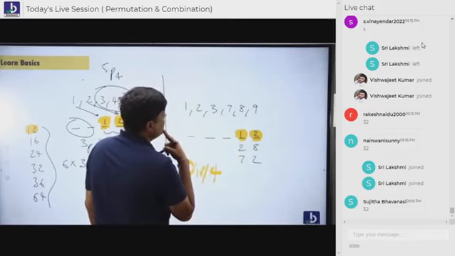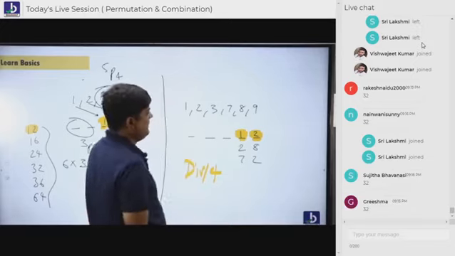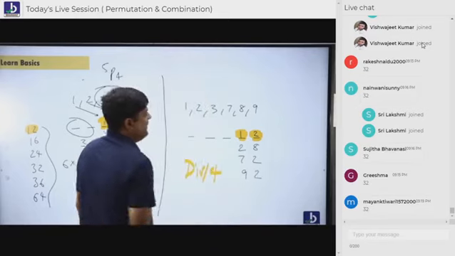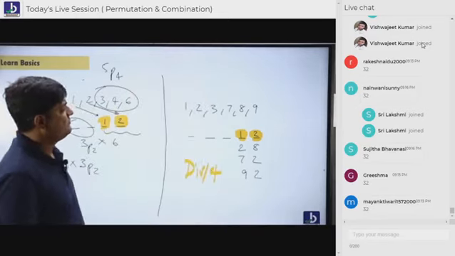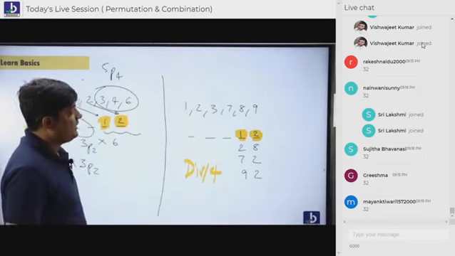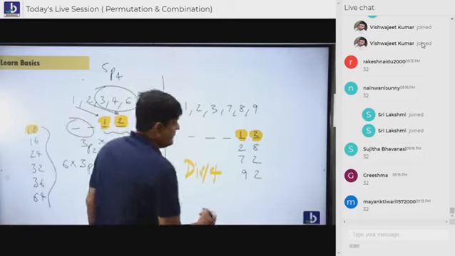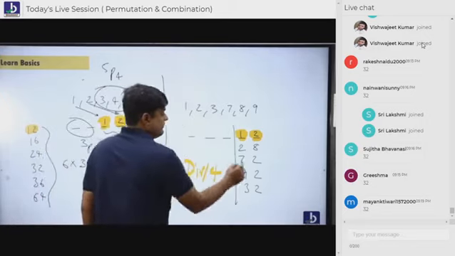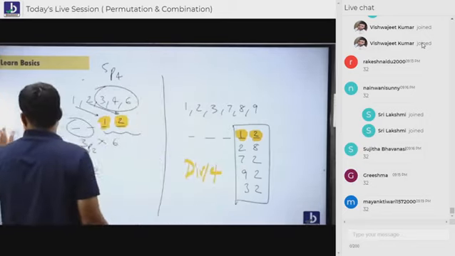Then 82. Then no. Abhi kya hai? That's it. 92, yes. Anything else left, students? 28 is over. 27 is over. 32 is left. That's good. So how many cases are there? 5 cases are there, students.